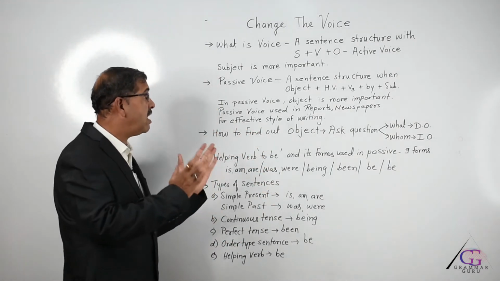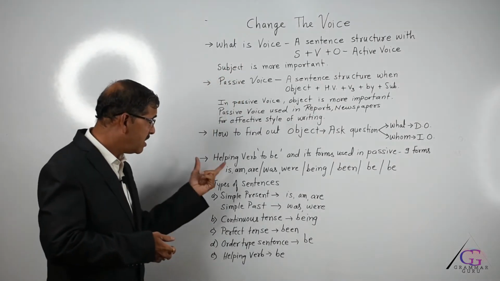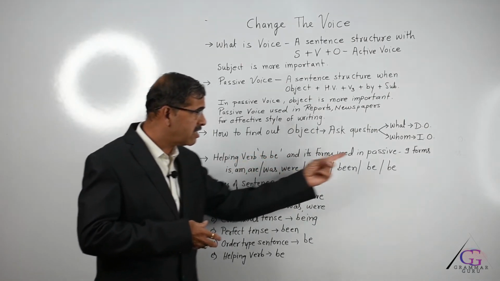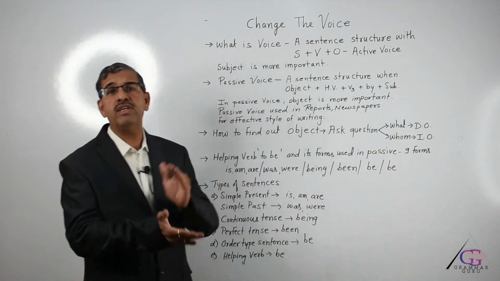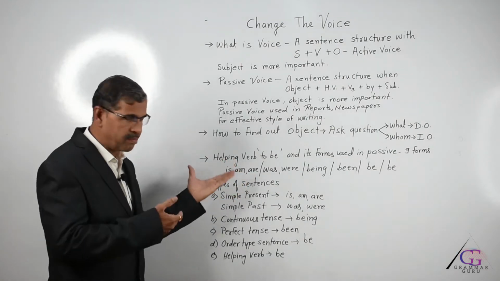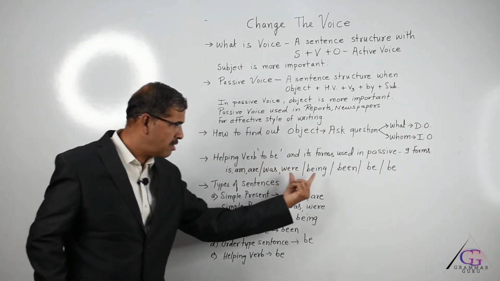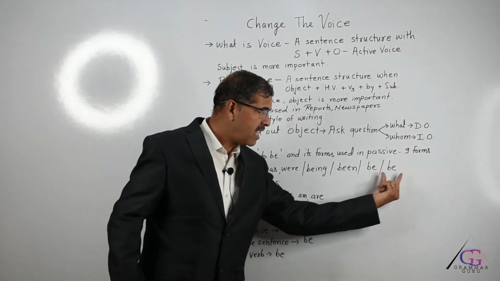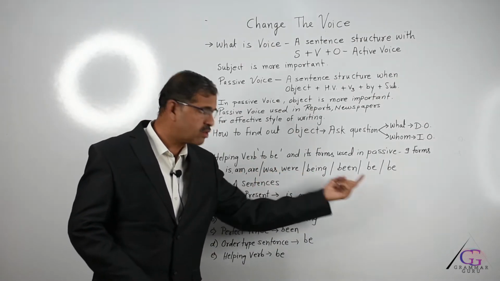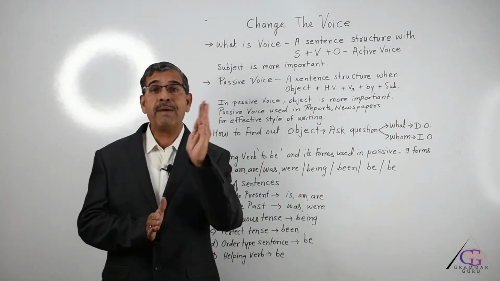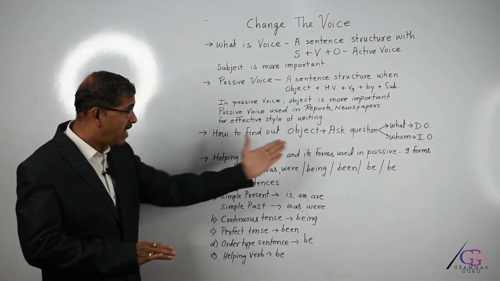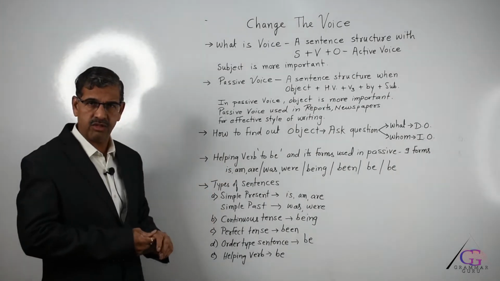The third point that will help us to change the voice easily is that there is a helping verb in English, to be. One of the most important helping verbs is to be, and there are 9 forms of this helping verb which we use in active to passive voice, listed below. The first ones are am, is, are, showing present tense, was, were, showing past tense, being, been, be, and be. This is not repetition; explanation is given below. These are the 9 forms which we normally find in passive voice, but the original verb is to be, and these are the forms of the verb. Now where to use them and in which tenses is written below.